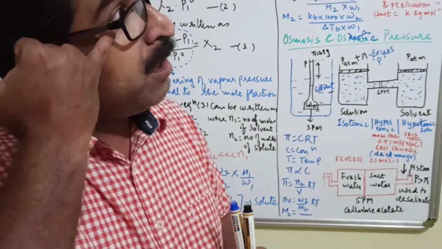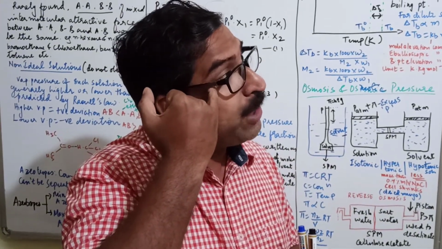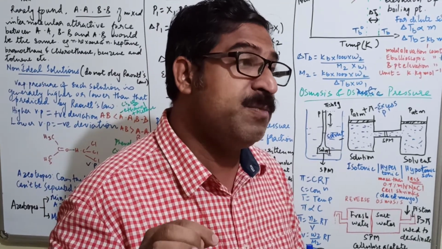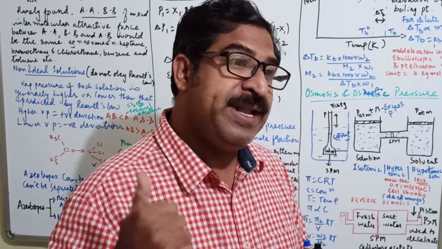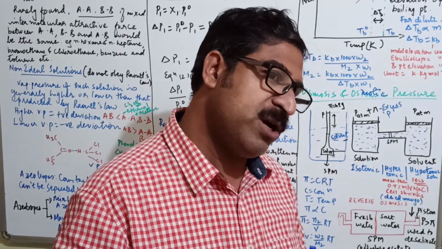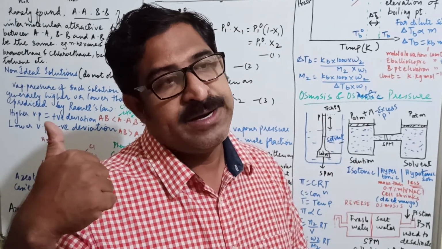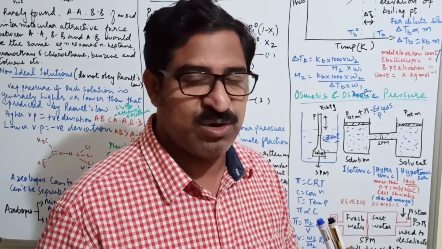If you see the scenario of the world, it is Israel which has got the best economical technology to desalinate seawater. Our Honorable Prime Minister, when he had gone to Israel, visited Israel's desalination plants, because they have this technology.